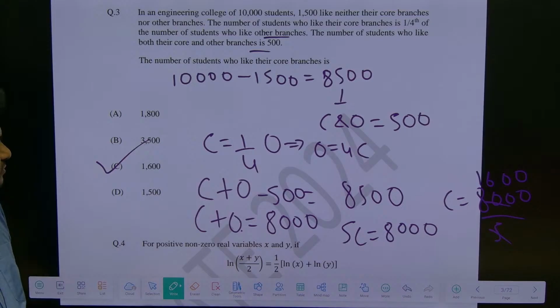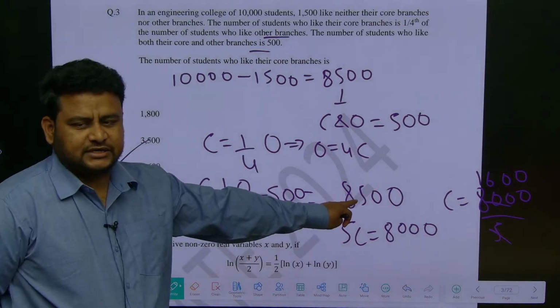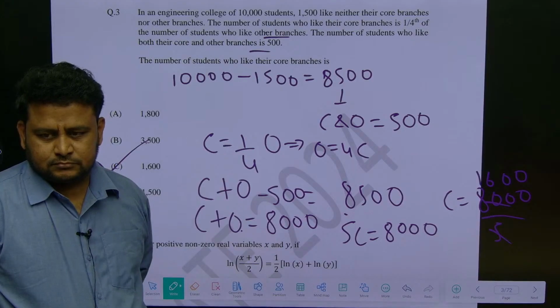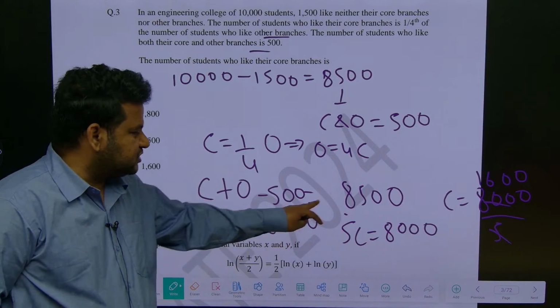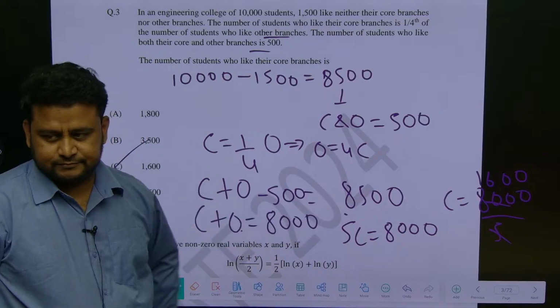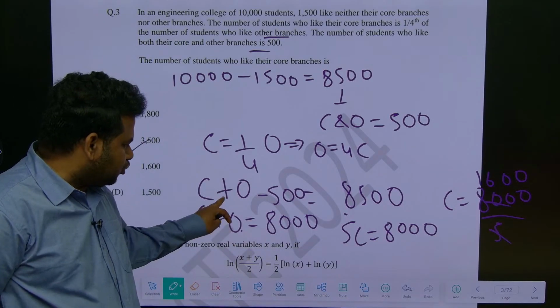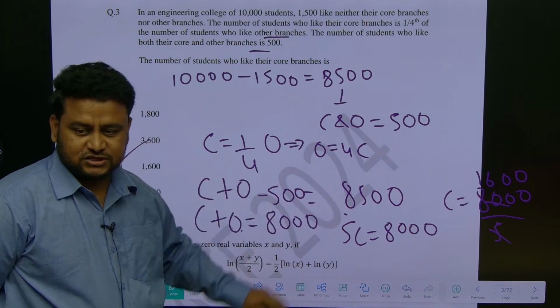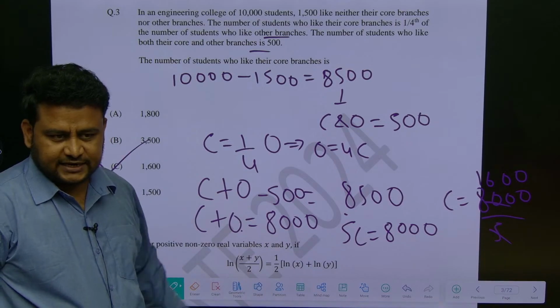Just check the calculation once. If you have any doubt, you can ask me. This should be equal to 8500 or 10,000? This is my question to you. This one, core plus other minus 500 is equal to 8500. That is correct, no? 8500 only.